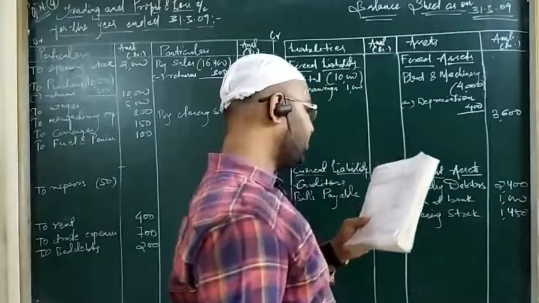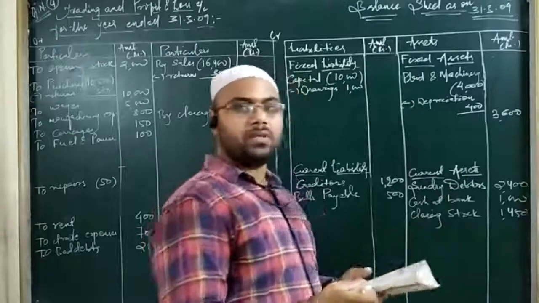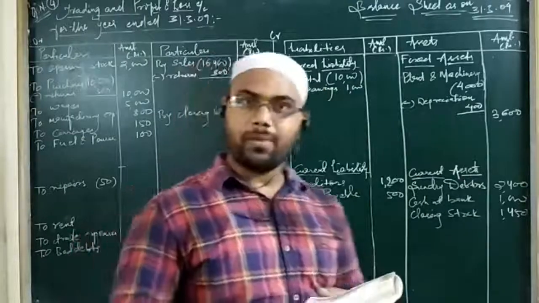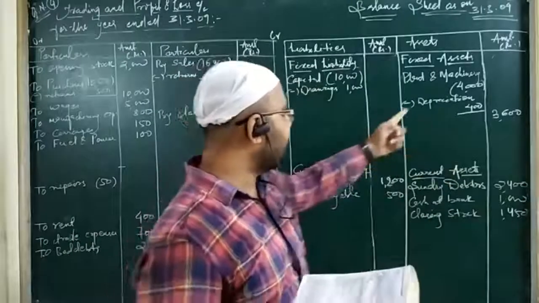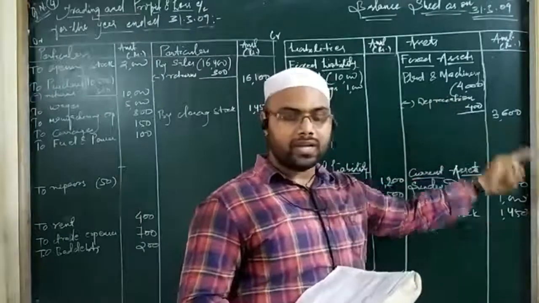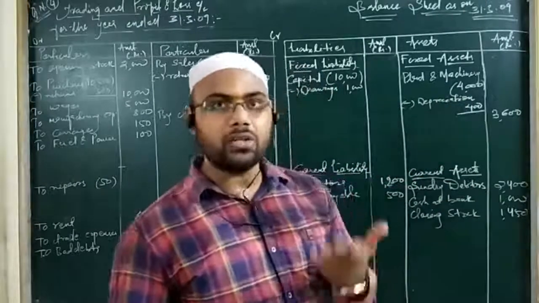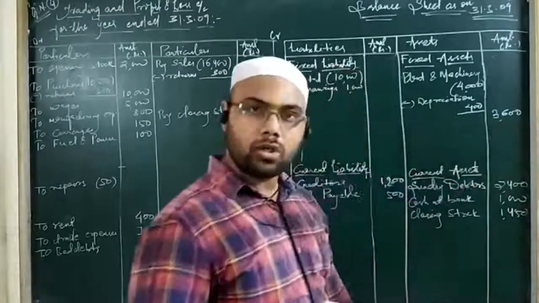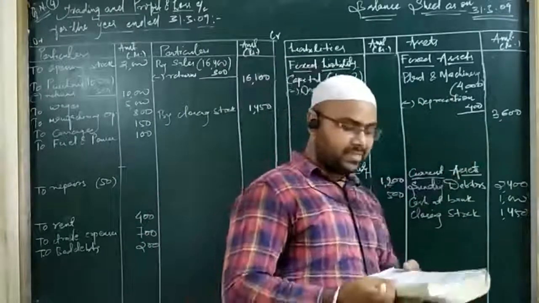Sometimes it is given as a percentage, then you have to calculate. For example, if it were depreciate plant and machinery by 10%, you would take 10% of 4000, that is 400 again. Here the answer is given directly, so no issue. I have deducted the amount and put it in the outer column. This is 4000 minus 400, which is 3600.